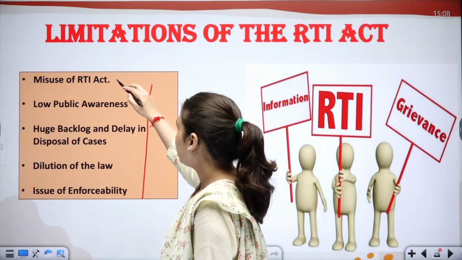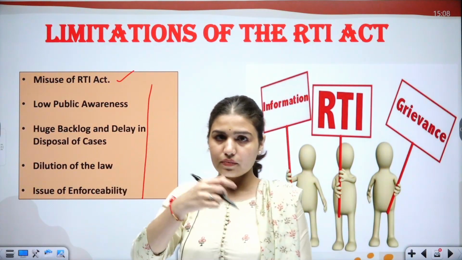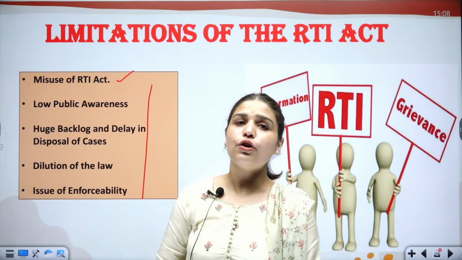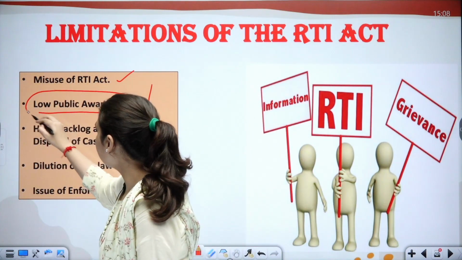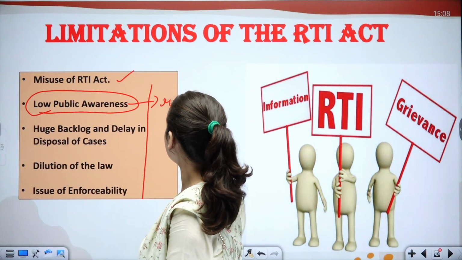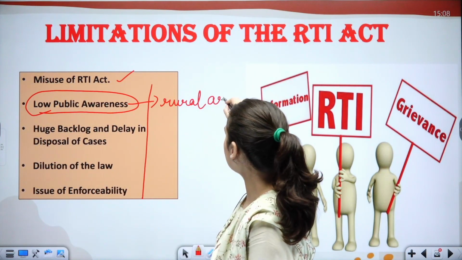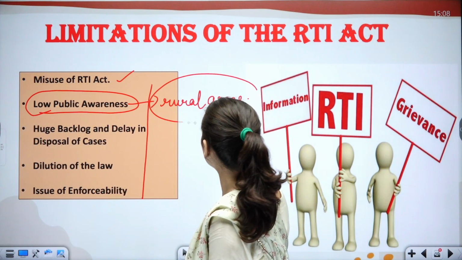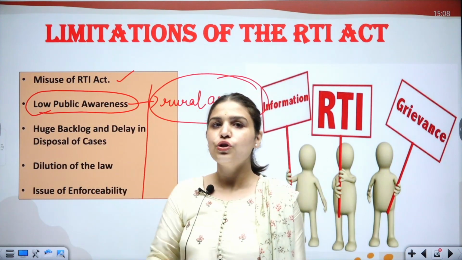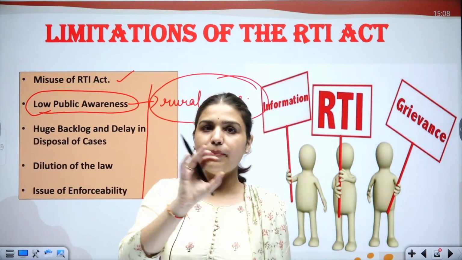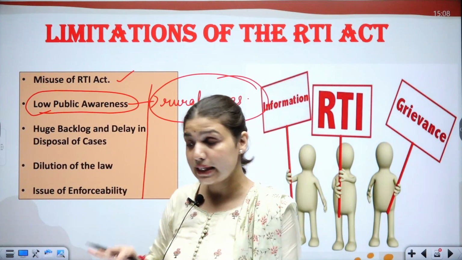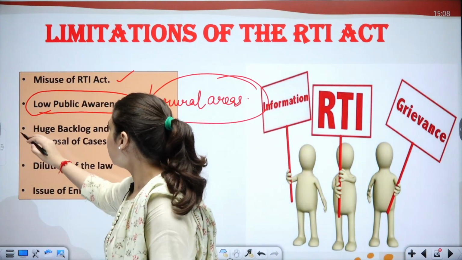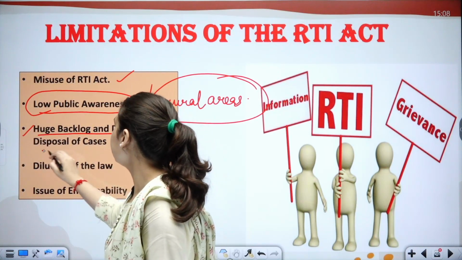Number one, people can misuse it for accessing other kinds of information as well. Number two, there is low public awareness about this act, specifically in rural areas. Rural areas don't have much access to education, even basic education, so many people don't know the use of RTI to this day. Number three, there is a huge backlog and delay in disposal of cases.